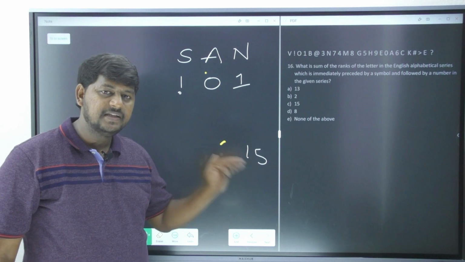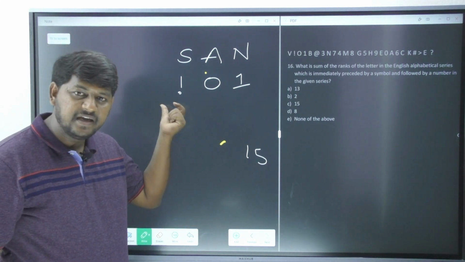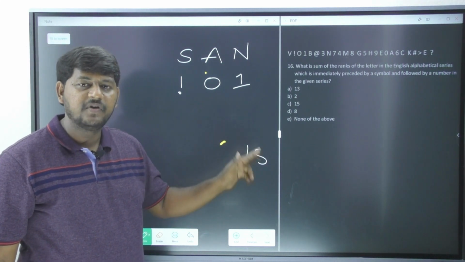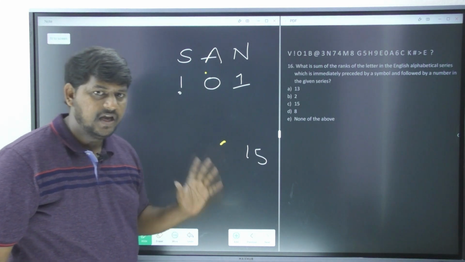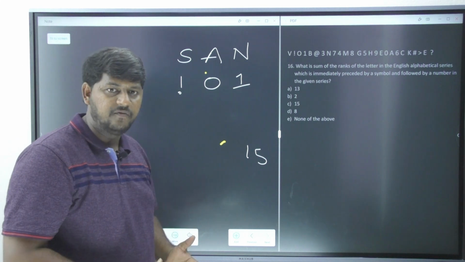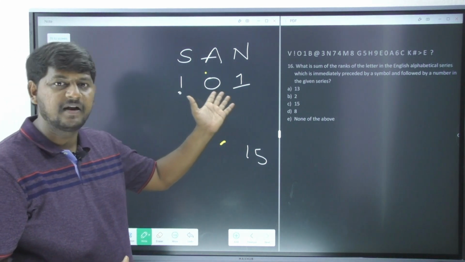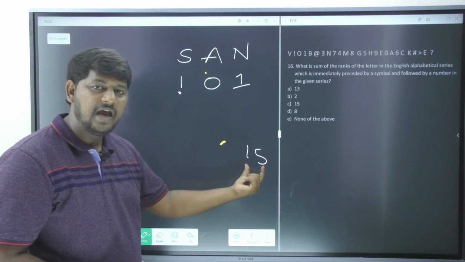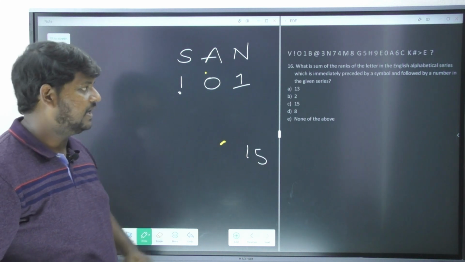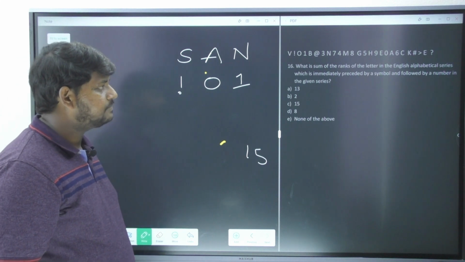If any other alphabet is occurring in the same format, then we are supposed to do the addition of those two. Sum is nothing but addition. If we are not receiving any other alphabet in the same sequence or in the same format, then I have to go with my answer as 15. Let's go with the other letters.